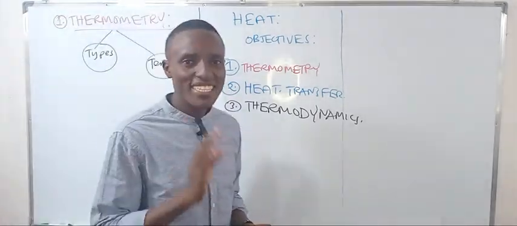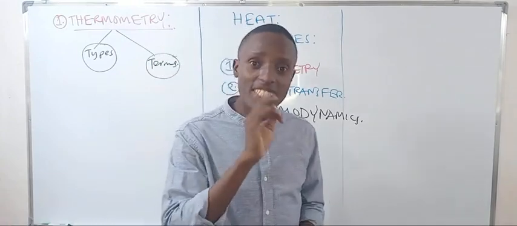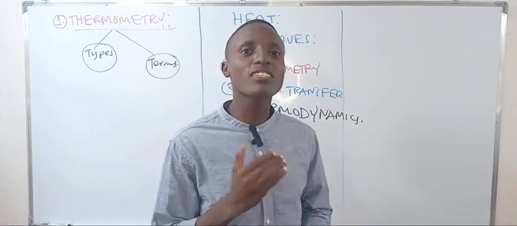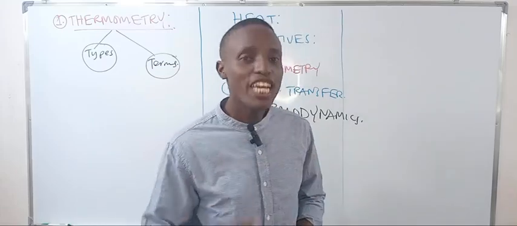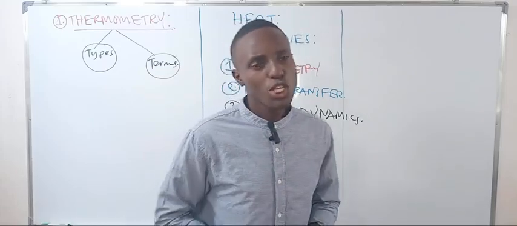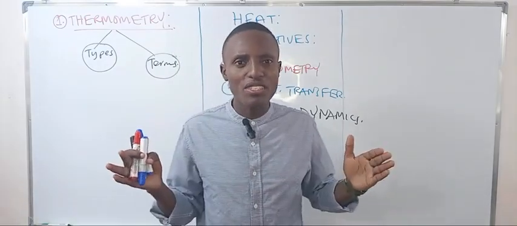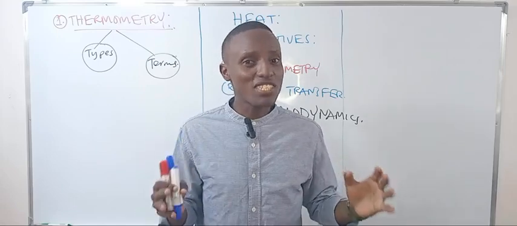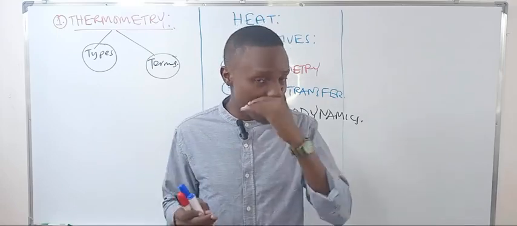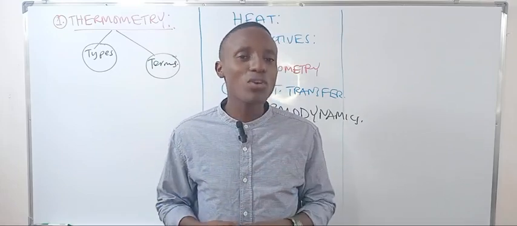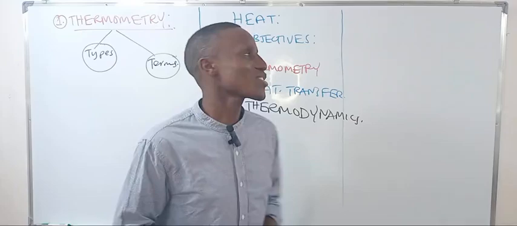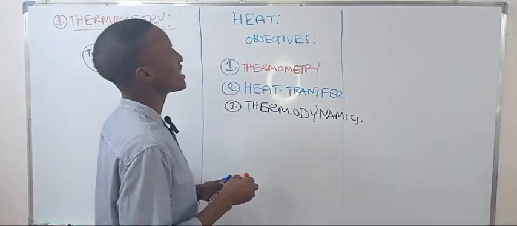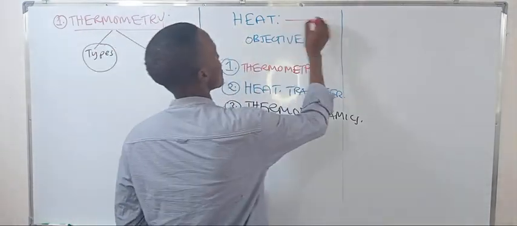Heat is the energy that is being transferred from one point to another due to differences in temperature. Whenever there are two points which have different temperatures, the energy that can be transmitted from one point to the other due to the difference in temperature is what we call heat.